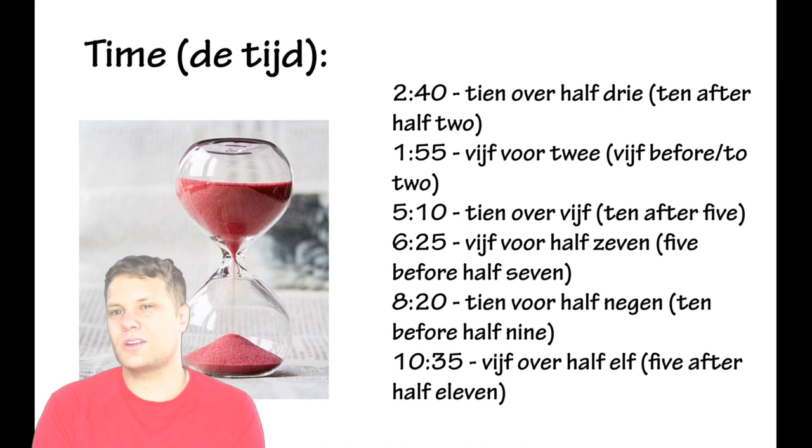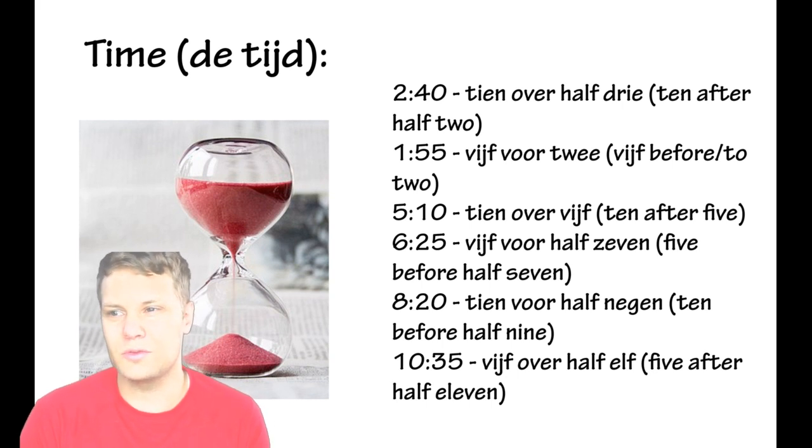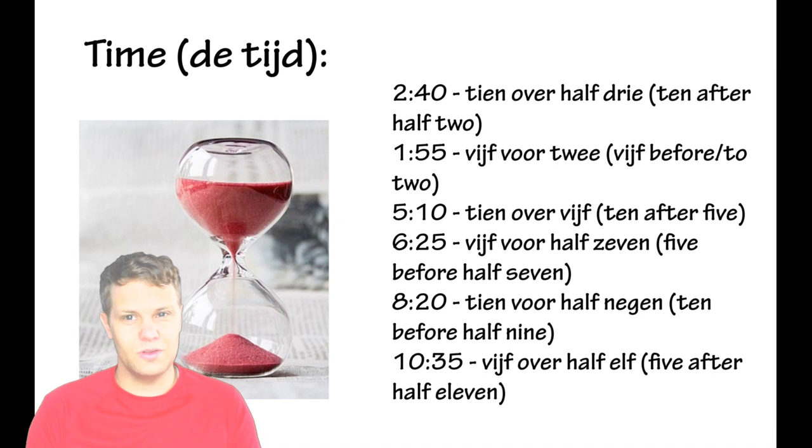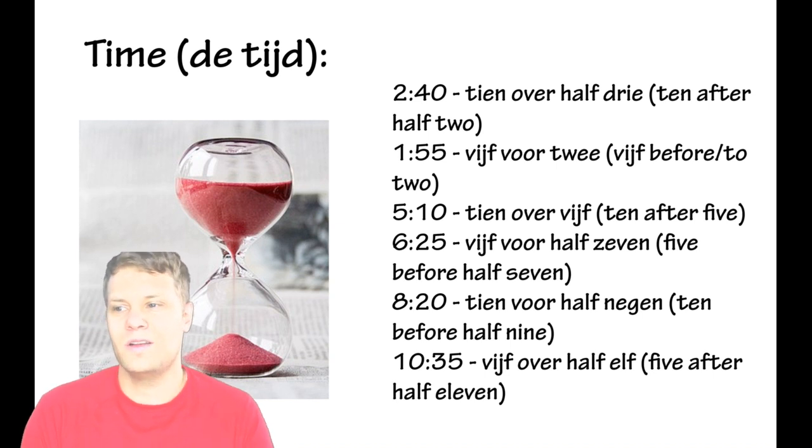So if you talk to a Dutch person and they know you're a foreigner and you would say 10 uur 30, 10 hours and 30, they would still understand it. Sometimes in Belgium they even say that. But if you want to be absolutely correct and sound like a pro, then 5 over half 11 sounds really advanced and they'll know what you're talking about.